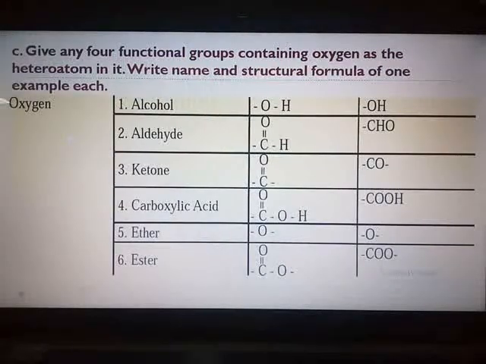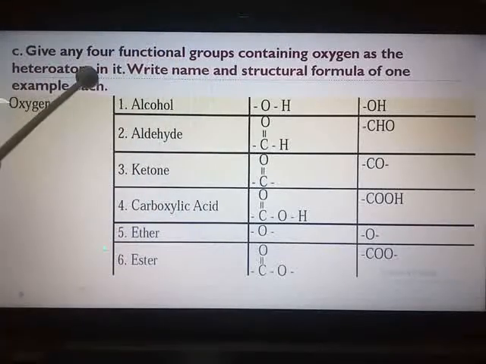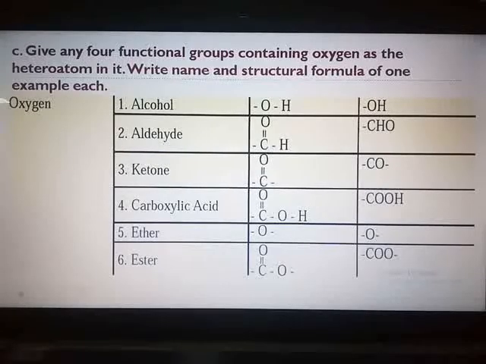Next question, question number 4C, very important. Give any 4 functional groups containing oxygen as the heteroatom in it. Write the name and structural formula of one example each. Now examples you can take of your choice. Only the main part I will mark and give in the textbook. Here any 4 functional groups, but they should contain oxygen as the heteroatom.